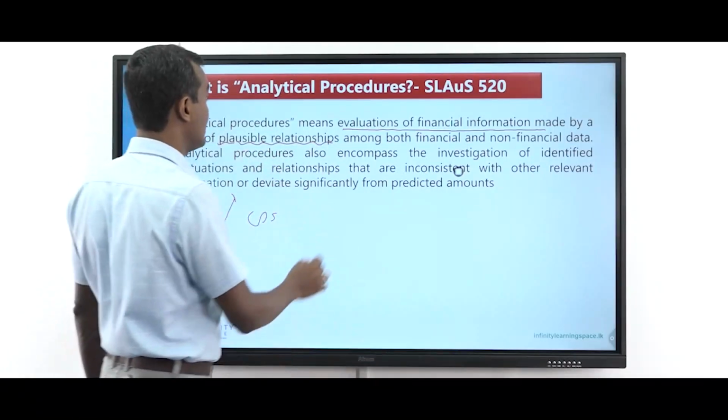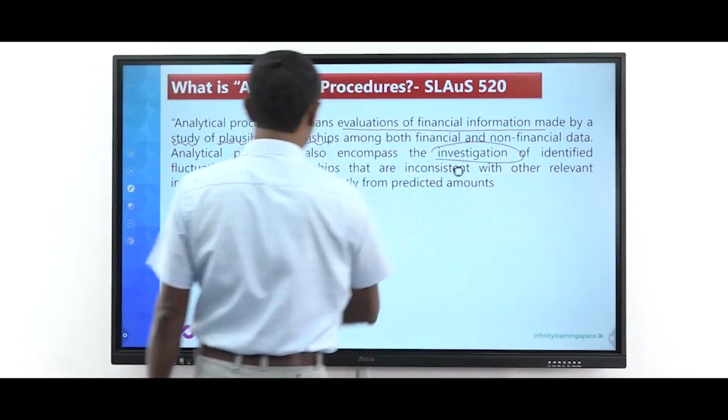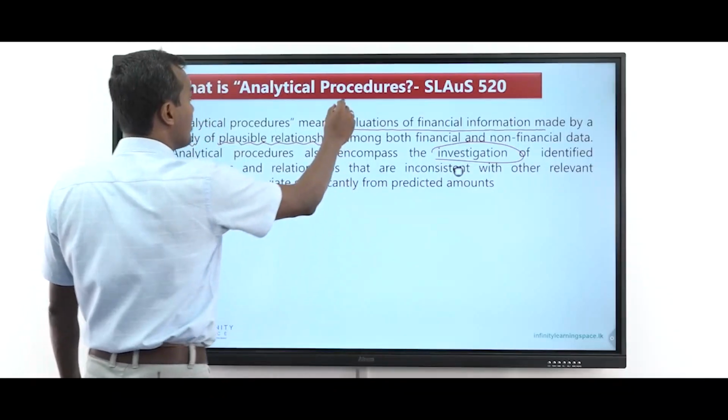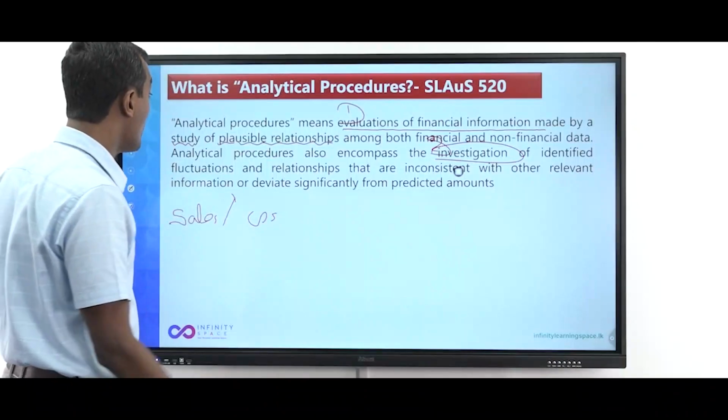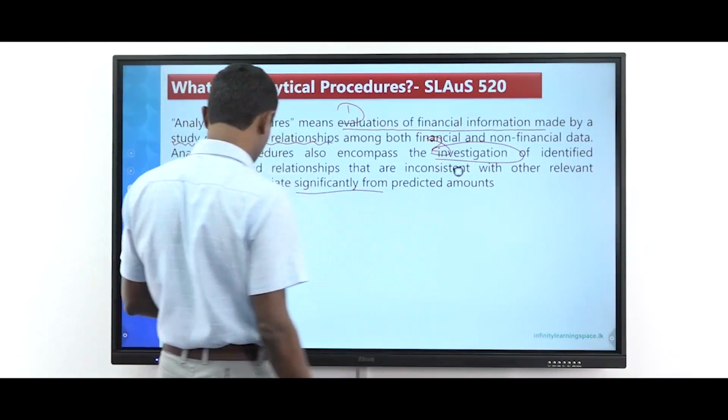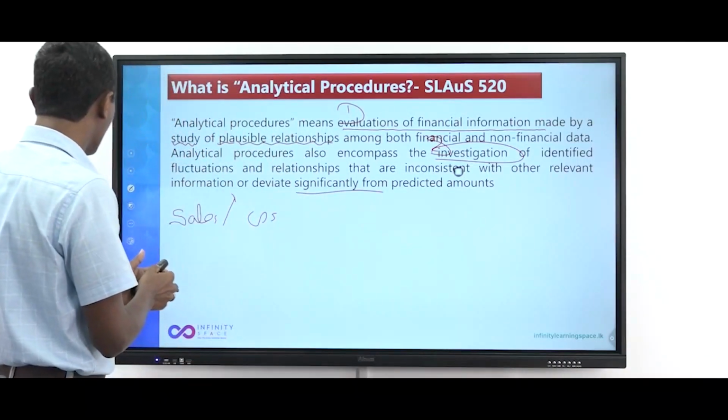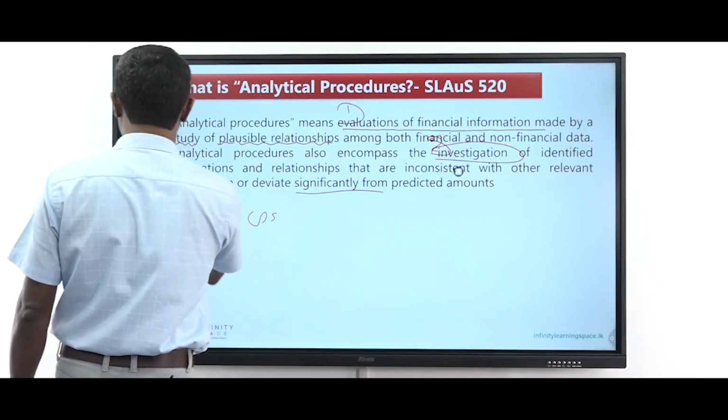The other word is investigation. So whenever you want to write in the exam, remember these two, evaluation, investigation, so that you identify deviations which are significant, right? So another thing that I explained to you when you do analytical procedure,